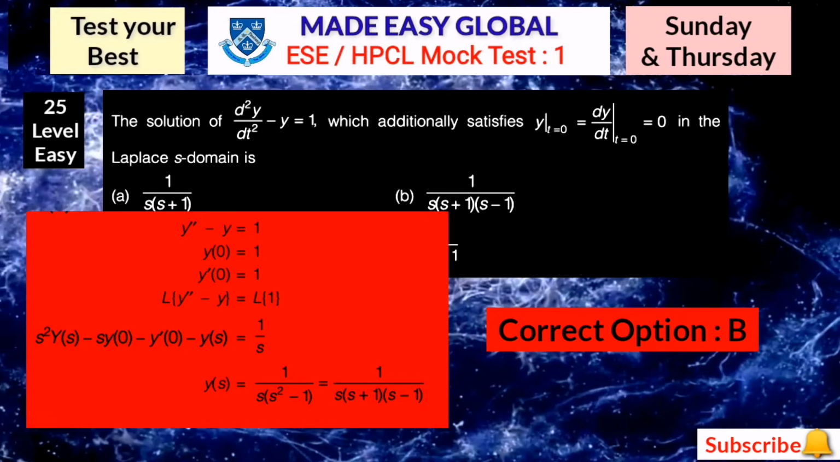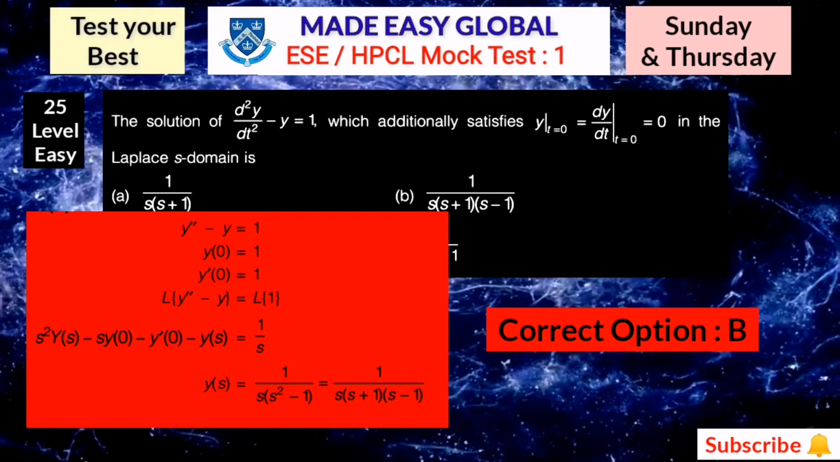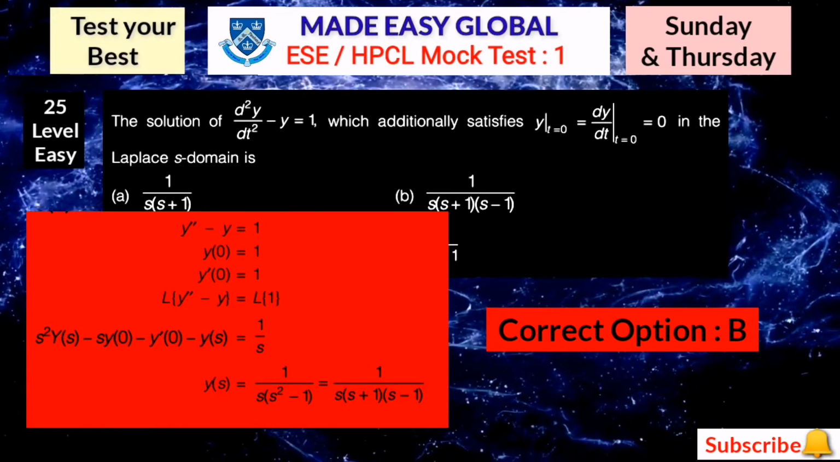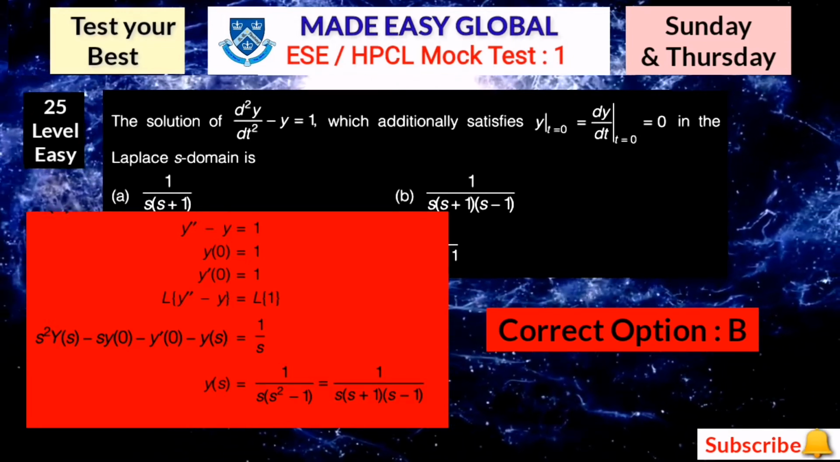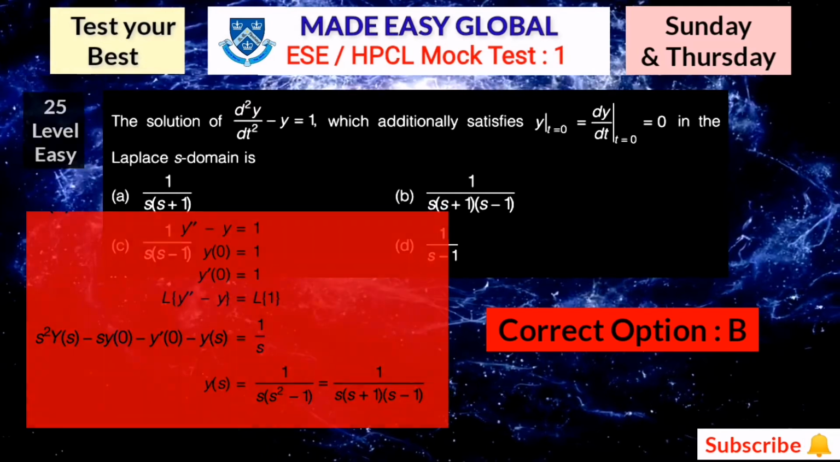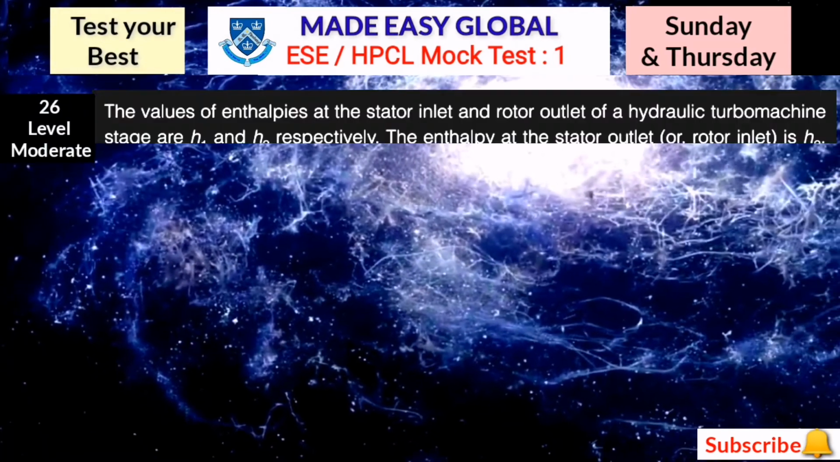So you can take a screenshot whenever required if you want. For question number 25, option number B is correct: 1 upon s into s plus 1 into s minus 1. Now the next question is 26.